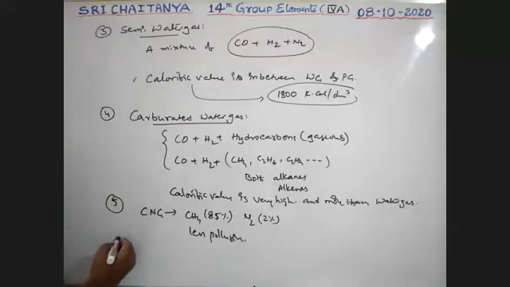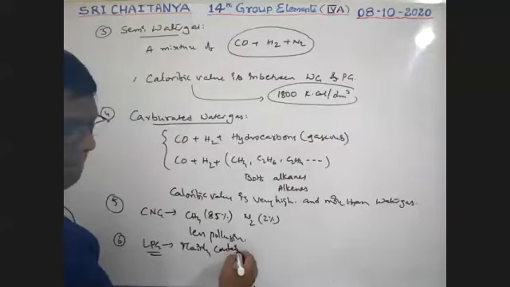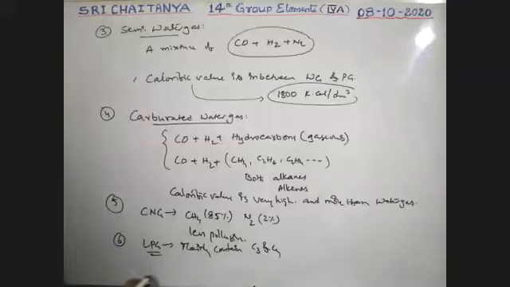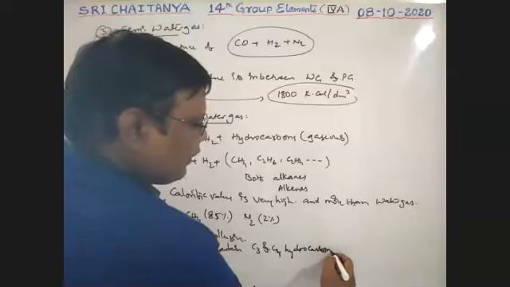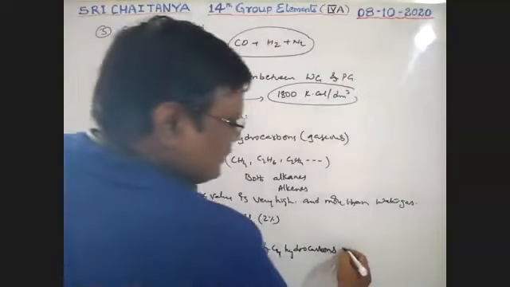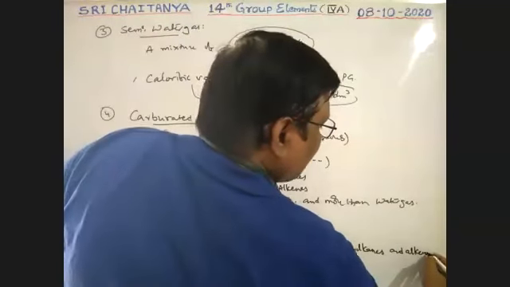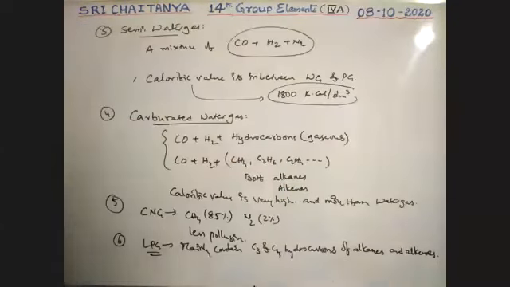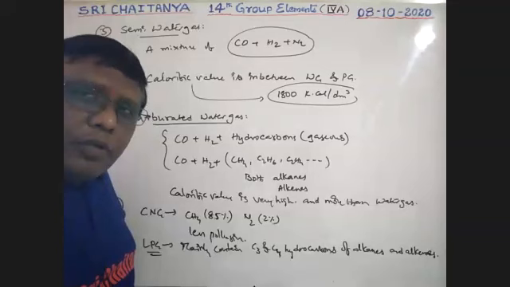Next, LPG, liquefied petroleum gas. It mainly contains C3 and C4 hydrocarbons, alkanes and alkenes, like C3H8, C3H6, butane, n-butane, isobutane.